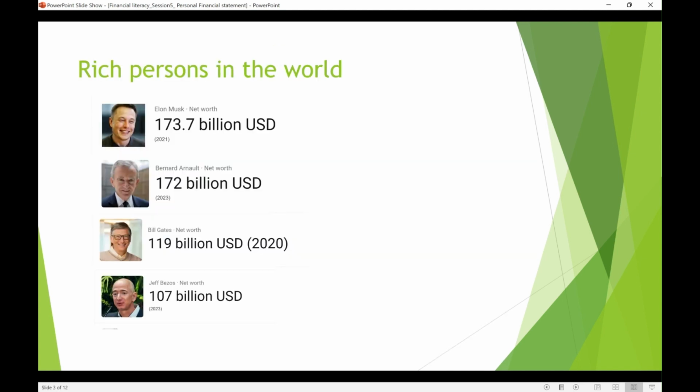Let us see the world's richest people. How do they come to a conclusion that a person is the richest person of the year? For instance, if you see Elon Musk, his net worth is $173.7 billion. Elon Musk is the CEO of Tesla and SpaceX. Also, Bill Gates is a co-founder of Microsoft.